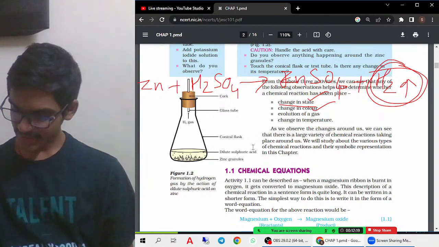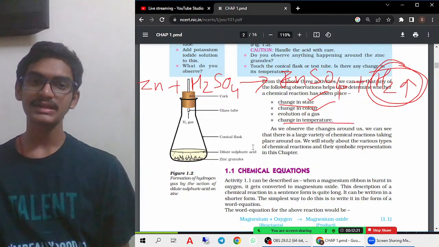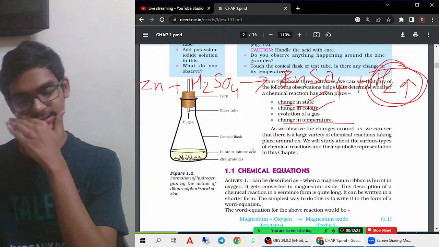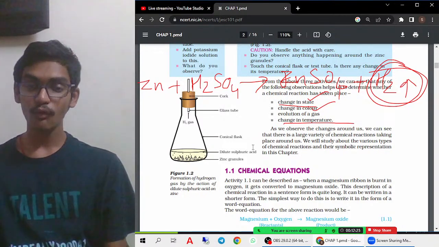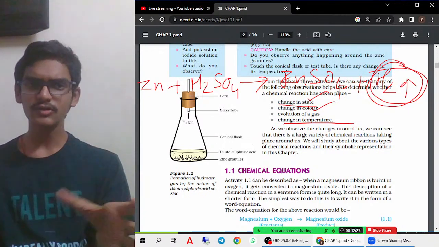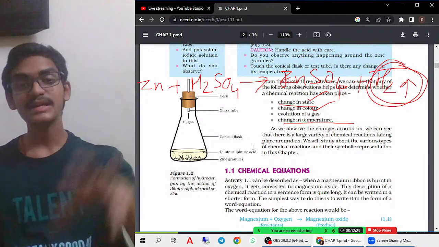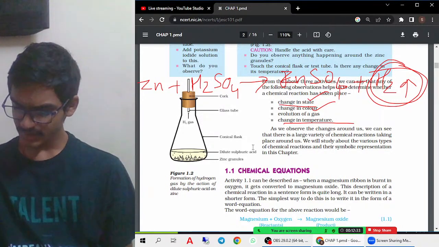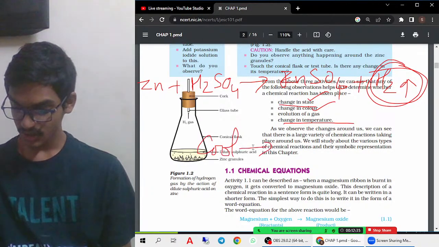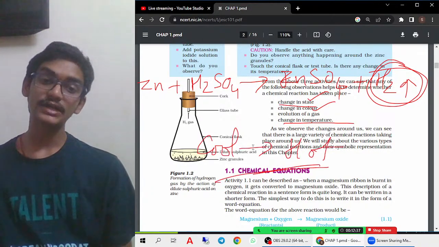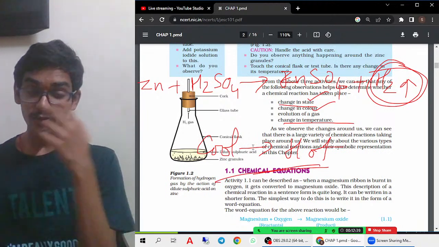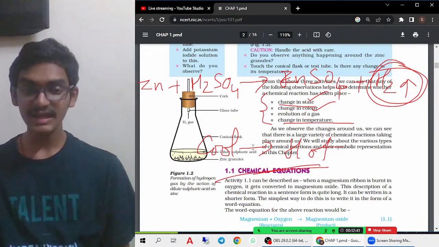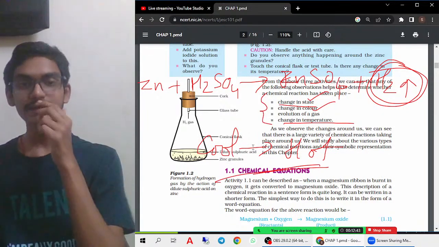Okay, the change in temperature also. The change in temperature is nothing but, first the reaction was normal. But after we have mixed two or three products, what is happening? The change in temperature, wherein first it was cool only, but then it is changing into very hot. Those kind of reactions can also be considered. So by looking at all these four observations, you can tell that a reaction has taken place.